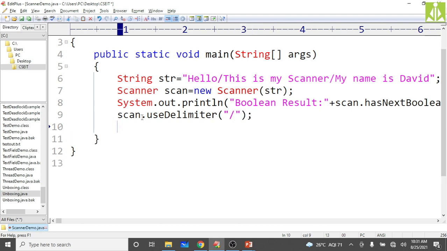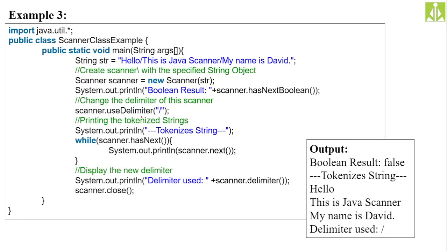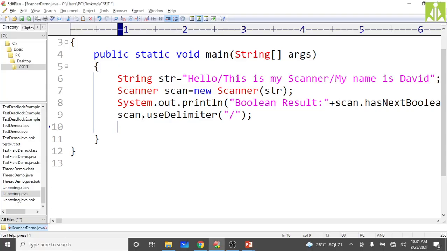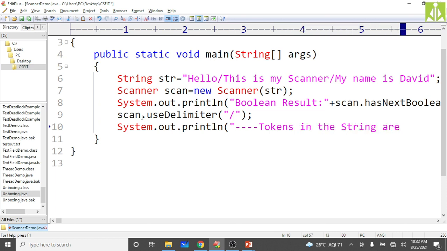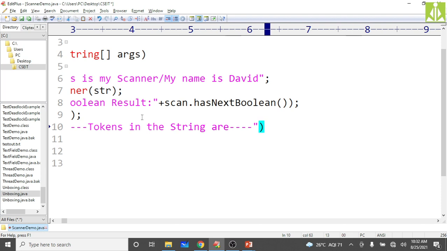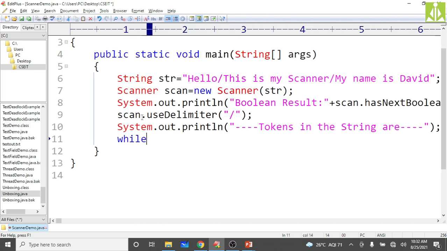Now take a loop to read all these tokens in the string. Before that, print a message with System.out.println: tokens in the string are. Now use the while loop, while scan.hasNext. If it has next, it will become true.